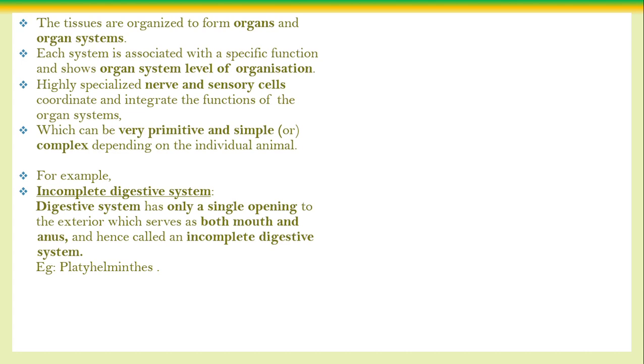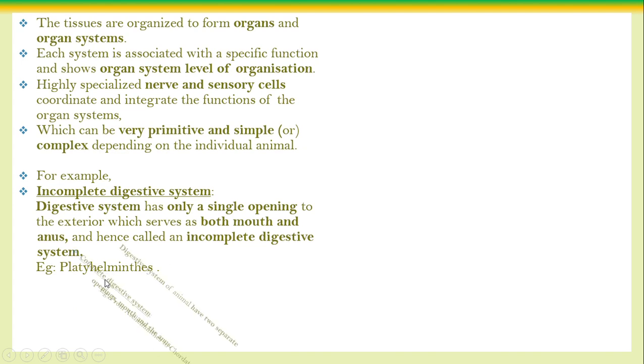Both the ingestion and the egestion are through the same pathway. The digestive system of the animal has only one single opening to the exterior, which serves as both the mouth as well as an anus. Hence, that kind of digestive system is called the incomplete digestive system. Example, Platyhelminthes. This is a very primitive form.